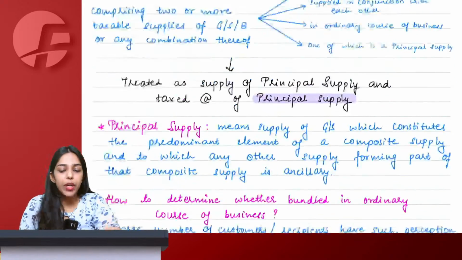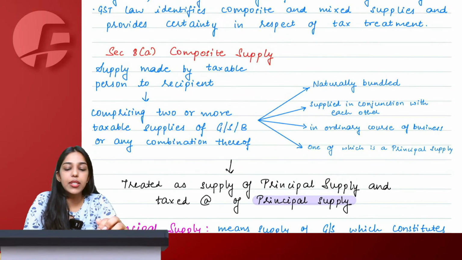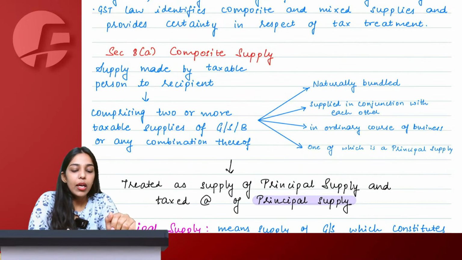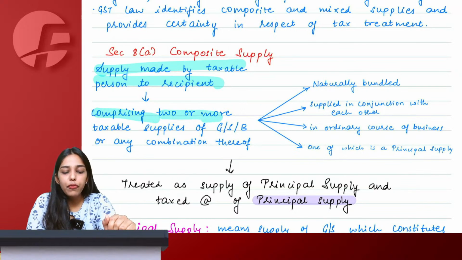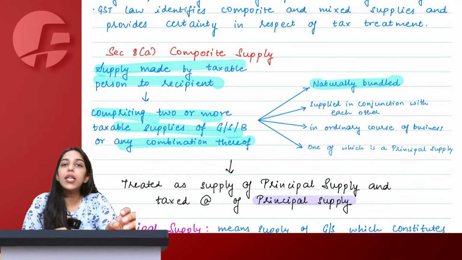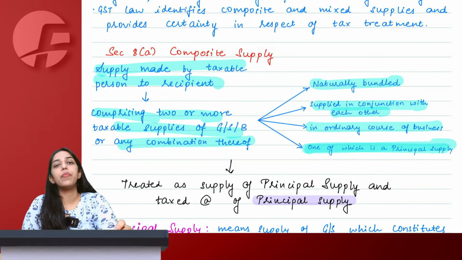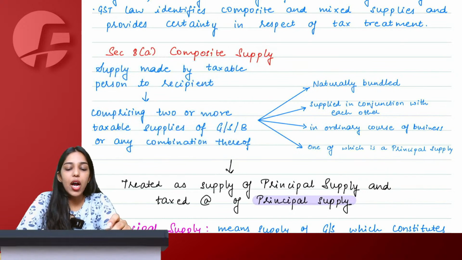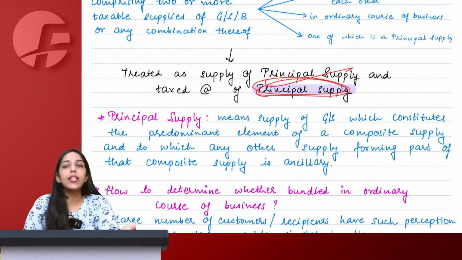Yes, ma'am. So we understood the concept of composite supply. Section 8A composite supply simply says that supply made by a taxable person to a recipient comprising of two or more taxable supplies or any combination thereof, naturally bundled, supplied in conjunction with each other in ordinary course of business, and one of them is a principal supply. We charge the entire combo at the principal rate of tax only.